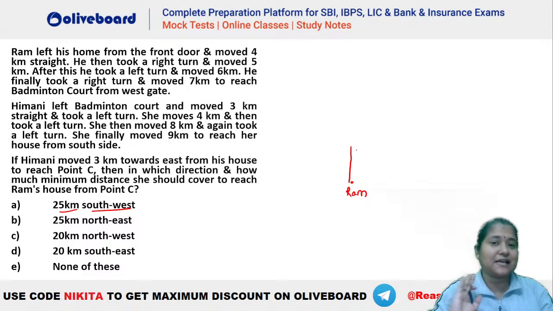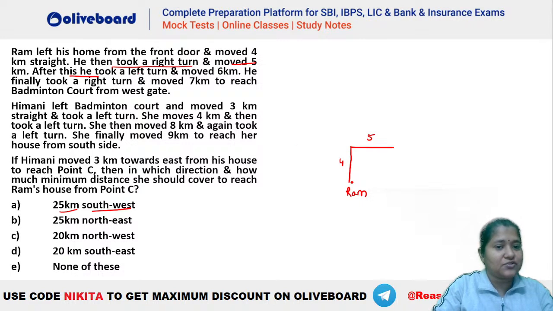We are just considering that Ram's front door is facing the north and he moves in the north direction, goes for 4 kilometers straight. He then took a right turn and moved 5 kilometers. So that means right turn from here, 5 kilometers will be like this. After this, he took a left turn and moved 6 kilometers. So here you can see this is your 6 kilometers. He finally took a right turn and moved 7 kilometers to reach Badminton Court from the west gate. So you can see he moved this direction and he goes for 7 kilometers and he reaches the west gate of the badminton court, right? So this is the direction.